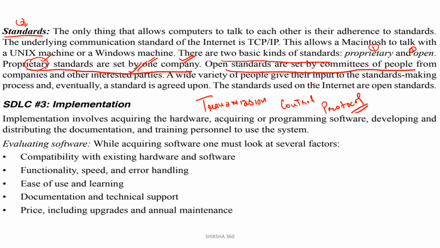So I think you are able to understand that there are two types of standards, proprietary and open. Proprietary standards are set by one company and open standards are set by committees of people from companies or other interested parties. The standards used on the internet are open standards. This you have to also remember.